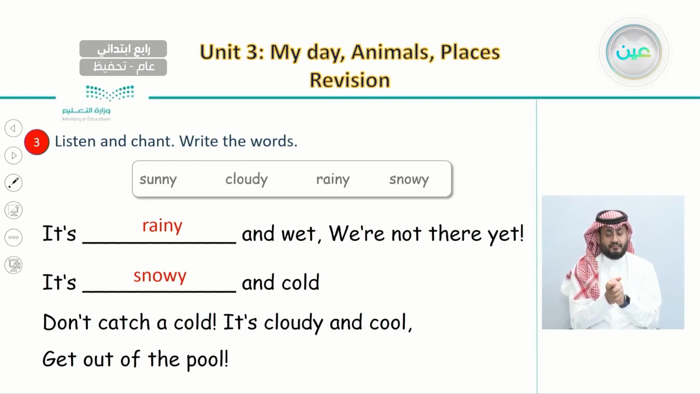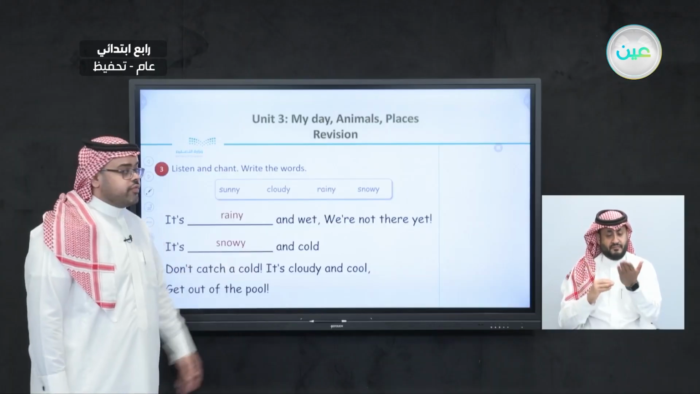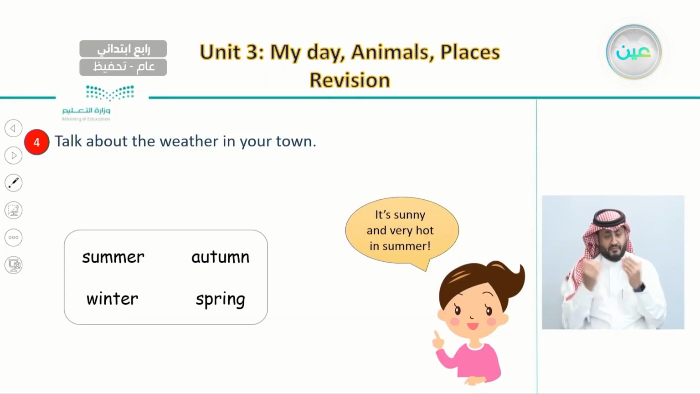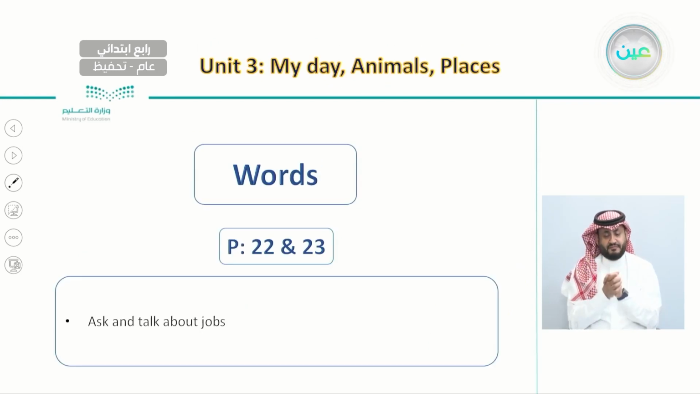So here is how we completed this chant, and we answered all of the questions. And after this, we said you can talk about weather in your town, like this girl when she says, it's sunny and very hot in summer. She talked about her town or her city, how it's sunny and hot in the summer season. So you can use either autumn, spring, or winter to talk about the weather.